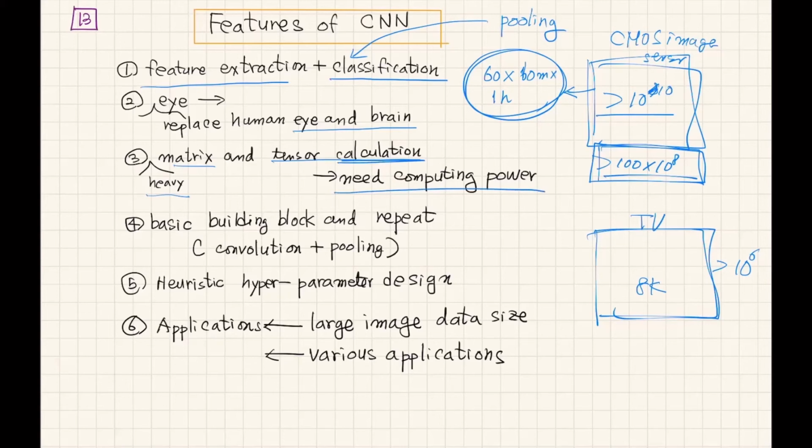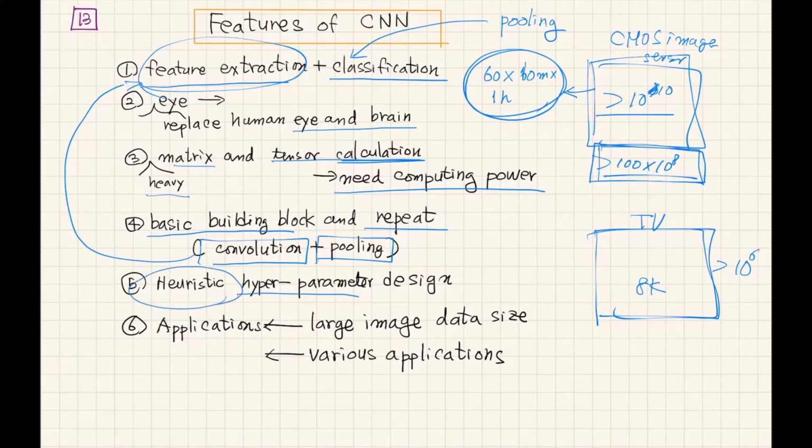And also, I would like to say the basic building blocks are repeatedly connected. They are the convolution and pooling operations. Convolution is majorly used for feature extraction, and there are a lot of hyperparameters such as filter size, filter numbers, and also pooling size. So there are a lot of heuristic numbers. Applications could be very various, especially for image processing. This is a summary of CNN.